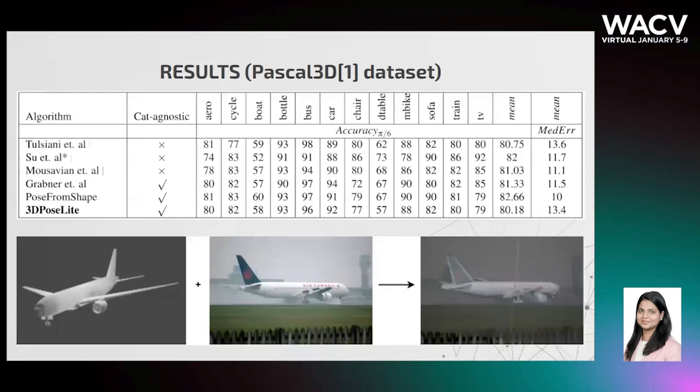For training, we make use of the Pascal 3D dataset, which comprises images, annotations, and CAD models for 12 rigid body object categories, including aeroplane, cycle, car, etc. We first evaluate our method on seen categories, that is, the objects present in the training data. We obtain an accuracy of 80.18%, comparable to the state of the art.